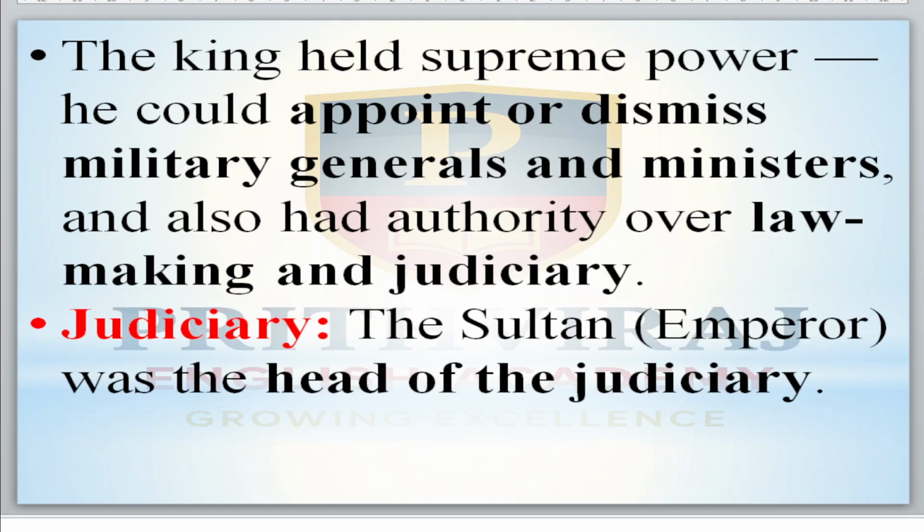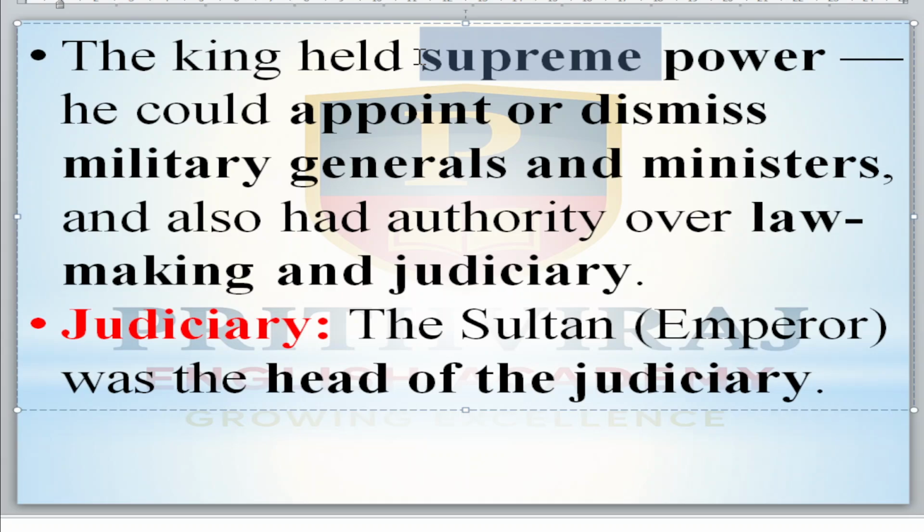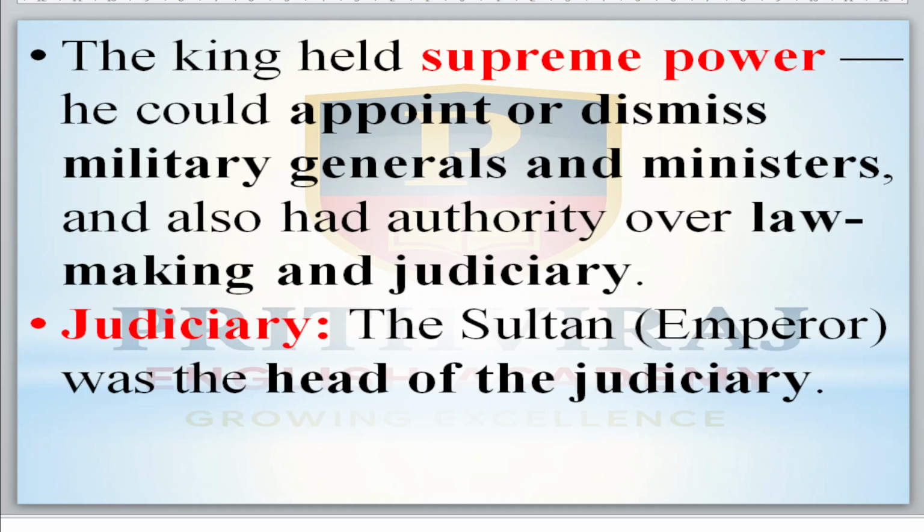Now come to the king, who held the supreme power. The king has the supreme power here, and he can appoint or dismiss any military general. He can appoint and remove military generals and ministers also, and he has authority over law making and the judiciary also.